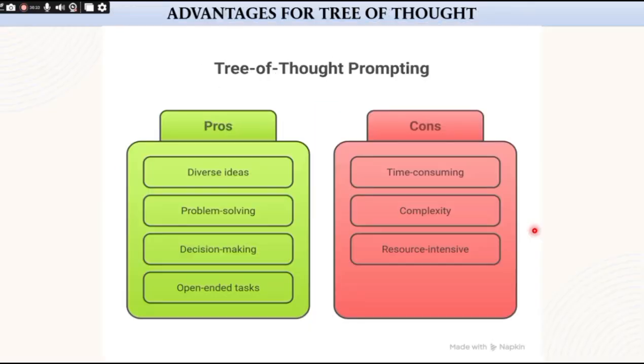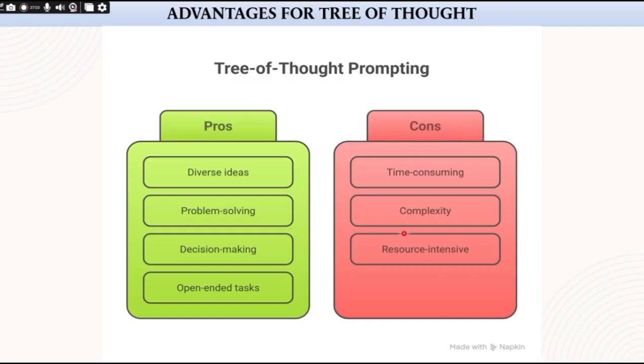So now let's see some of the advantages with tree of thought prompting. The first one is it explores multiple ideas before making a decision. So it improves problem solving and creativity. It enables evaluation and comparison of thoughts, and also it helps in planning, brainstorming and decision making, and it is really better for open-ended, uncertain or high stakes tasks.